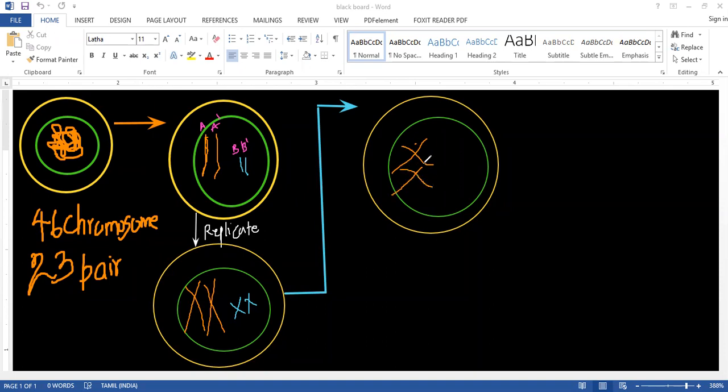It's another one, and that one is blue color. This one is blue color. Now what would happen actually? This will break down and move this side, and this will break down and move this side. Everything occurs inside the nucleus. Then how will it be present?